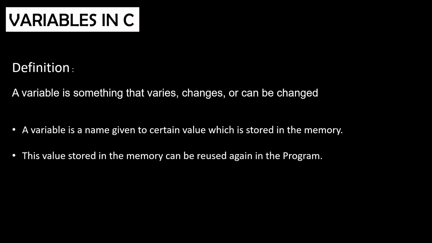The mathematical definition of a variable states that it is an entity that varies, changes, and can be changed. But talking about the programming definition, a variable is a name given to a certain value, and this value is stored in the memory. The stored value can be reused again and again in the program whenever necessary.